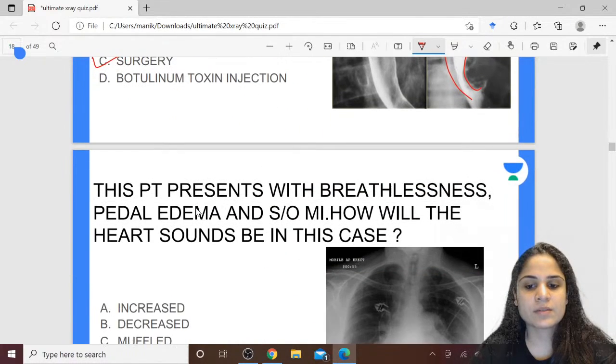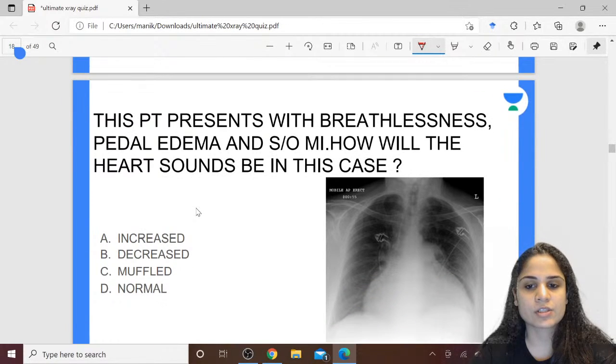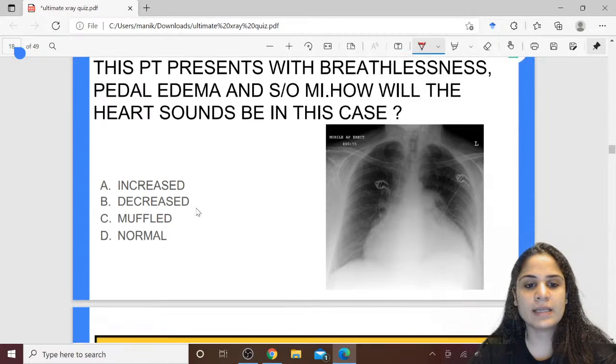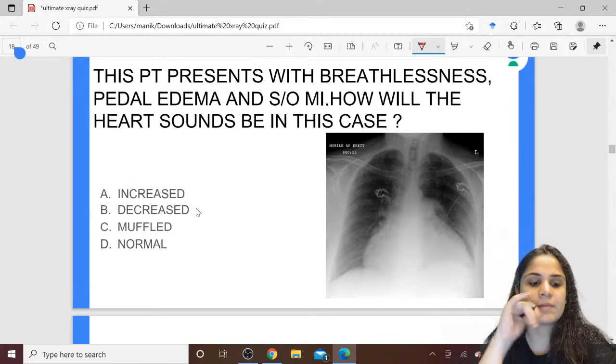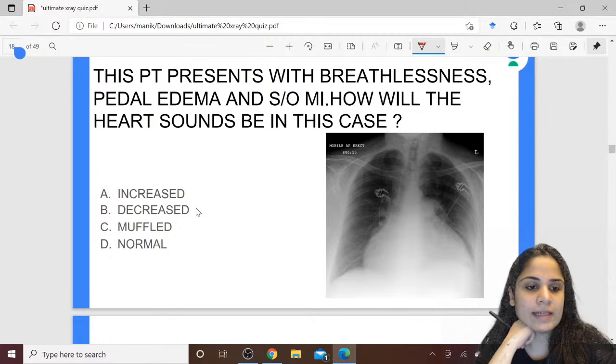This patient presents with breathlessness, pedal edema and symptoms of myocardial infarction. How will the heart sounds be in this case? Increase, decrease, muffled or normal? Yes, you're right. Macion surgery, Ivor Lewis surgery, all those surgeries you can do.